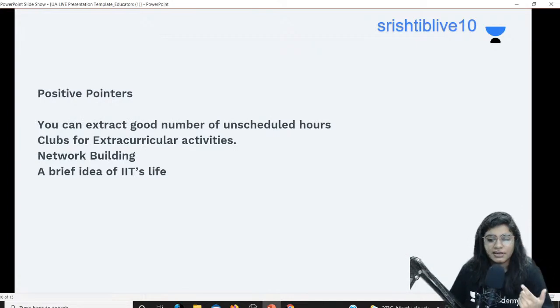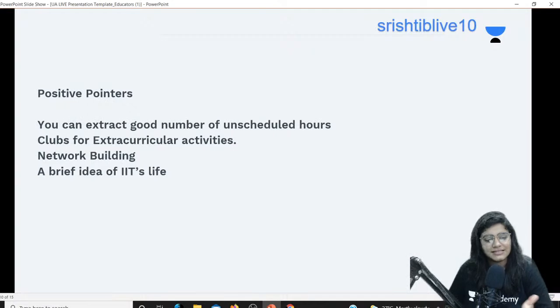Second, if you're a person who is interested in extracurricular activities apart from your masters, NIT is a good choice after IITs, because it provides clubs for extracurricular activities. So you can join these activities and polish your skills. Okay, next is network building. If you are a people's person and would like to build your network, IITs and NITs are good places, because students come from various backgrounds, so definitely you can build your network.